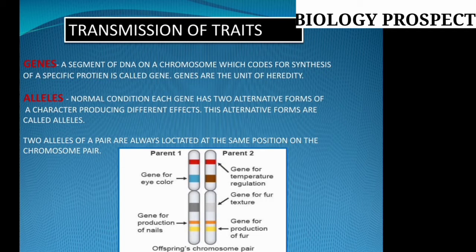That means the same type of alleles are present in the opposite, alternative, same position of the two homologous chromosomes. So this is the basic idea about the gene and the alleles.